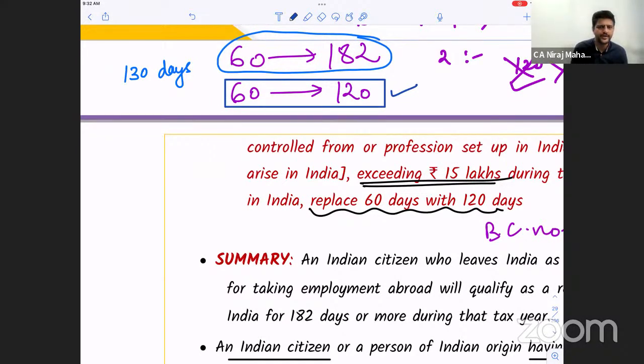Now this is made straight, or you can say tough, only for those who earn from India more than 15 lakhs. Exactly this planning was being done: staying less than 182, let us say up to 130 days in India. Then these people were still considered NR, because they are people of Indian origin or Indian citizens coming to visit India, but staying less than 182 days. Okay, everybody?